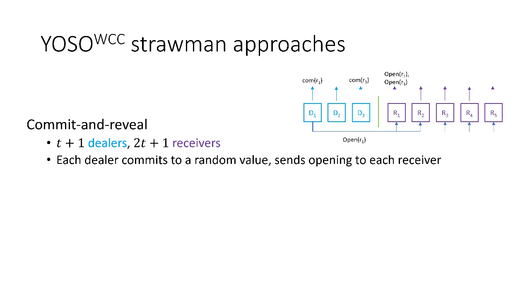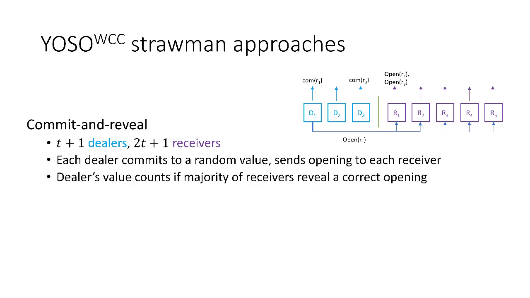Specifically, each dealer will commit to a random value and send opening information to each receiver. And let's say that we are considering the execution leaks setting, meaning that the adversary only sees the opening information that is being sent to, let's say, party R1 when this party R1 is being executed.